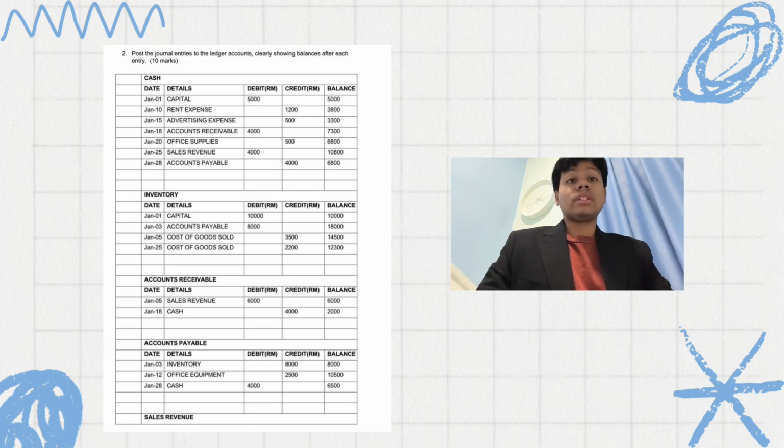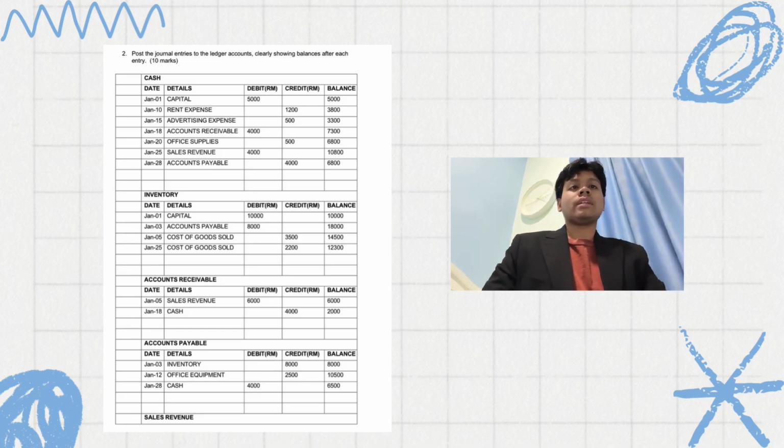Next is account receivable. January 5, sales revenue, debit RM6,000 and the balance is of course 6,000. January 18, cash, credit RM4,000, so the balance is 2,000, because of 6,000 minus 4,000.